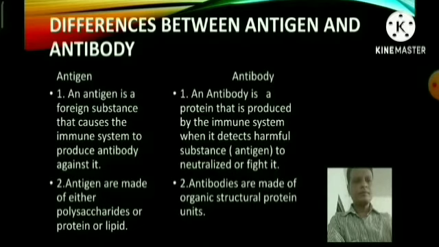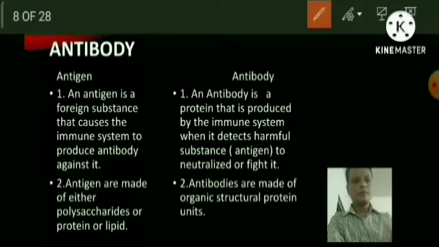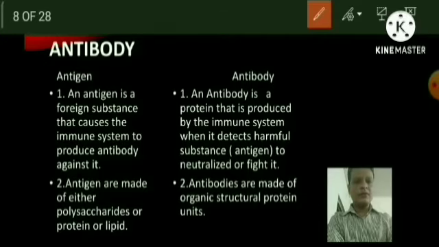Antigens. An antigen is a foreign substance that causes the immune response to produce antibody against it. But an antibody is a protein that is produced by the immune system when it detects a harmful substance, an antigen, to neutralize or fight it.